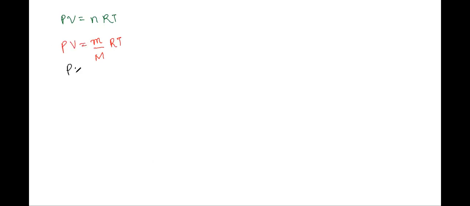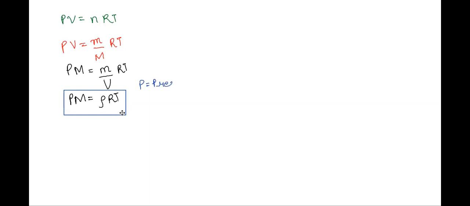Now I can write this as PM is equal to small m, that is mass, upon volume. What does mass by volume give me, Atul? Density. So I can write PM is equal to rho RT. This is also a form of the ideal gas equation. PM is equal to rho RT, where what are the different variables? P is pressure. What is M? Molar mass. Right?